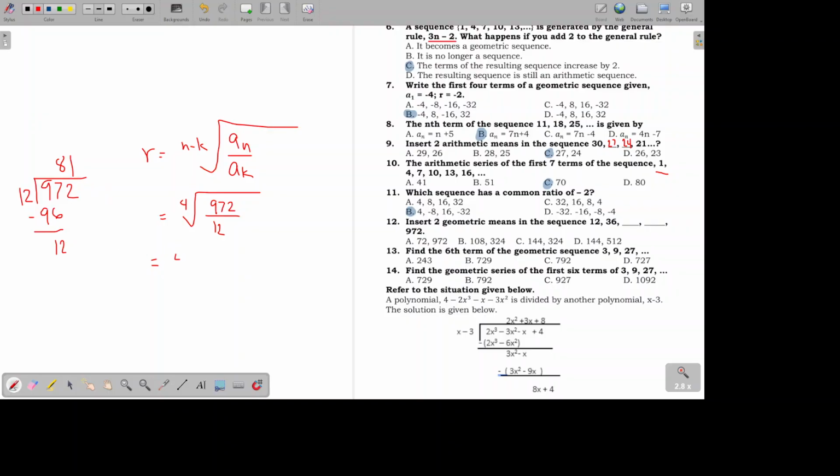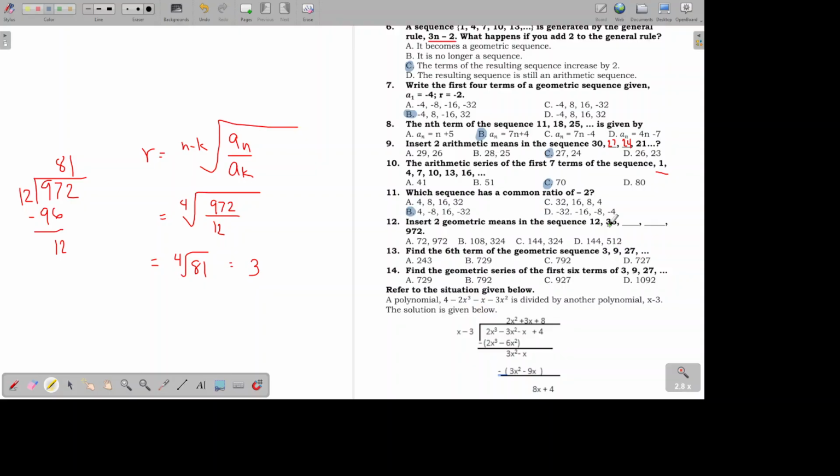So the fourth root of 81. So what is the fourth root of 81? That will be 3. That is because if we use 3 four times as a factor, 3 times 3 times 3 times 3, we will get 81. So the fourth root of 81 is 3. So now that we know the common ratio, all we need to do is to keep multiplying.